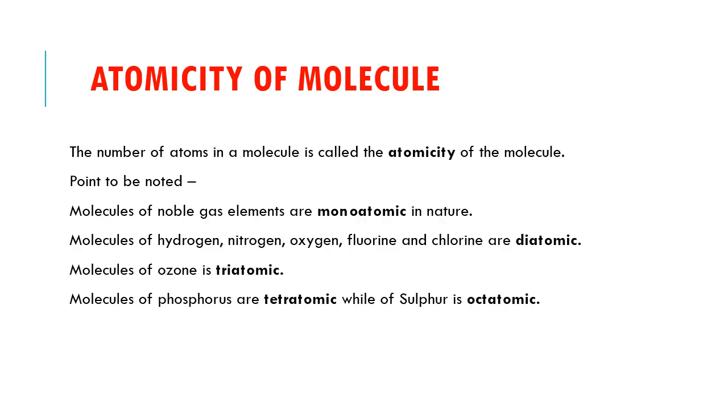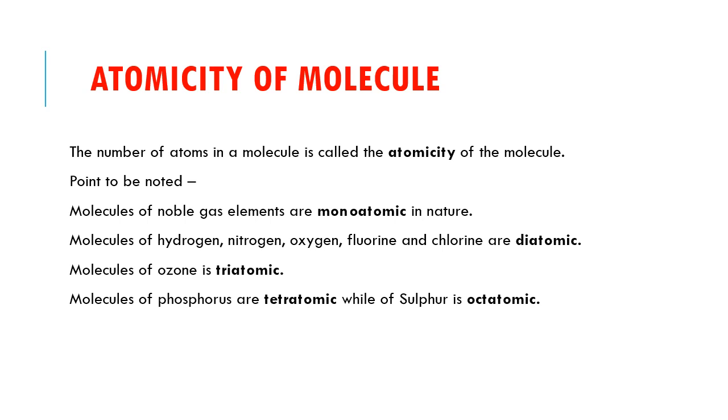Now we will learn about the atomicity of molecules. The number of atoms in a molecule is called the atomicity of the molecule. Point to be noted: molecules of noble gas elements, which are placed in the 8th group, are monoatomic in nature.